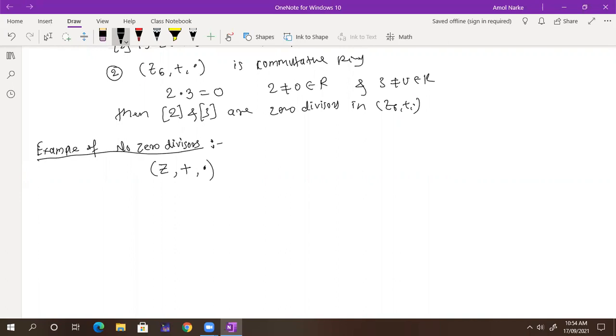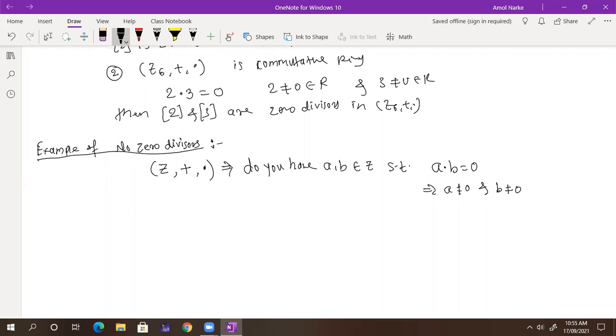Yes or no? My question is, do you have a and b belonging to Z such that a dot b is equal to 0 implies a is not equal to 0 and b is not equal to 0? The product of two numbers becomes 0. Do you have this condition?